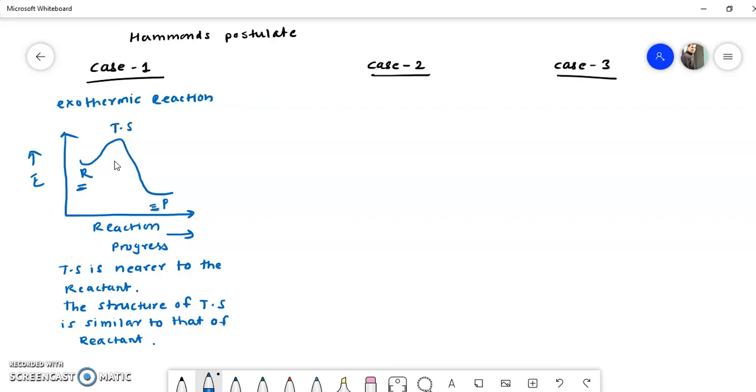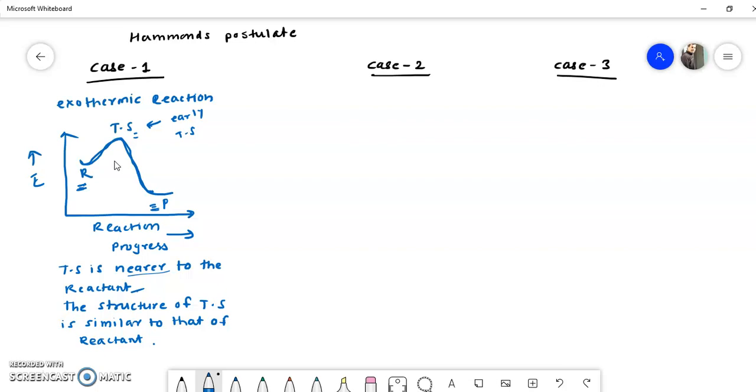So by observing this energy profile diagram, you came to know that transition state is nearer to the reactant. So we can say that the structure or geometry of the transition state is similar to that of the reactant. Such a transition state is called an early transition state. Hence according to Hammond's postulate, the structure of transition state resembles that of the reactants.